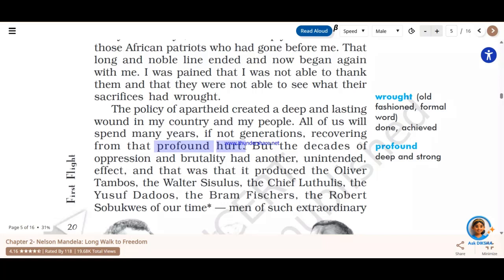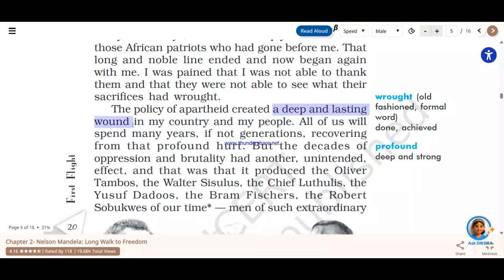So you see over here he quotes that and then he says profound hurt. They used to feel that they were being hurt or neglected, and that their dignity was not being appreciated by the white men. So therefore he quotes profound hurt here. All right, and he also says that this has created a deep and lasting wound in the people of South Africa.